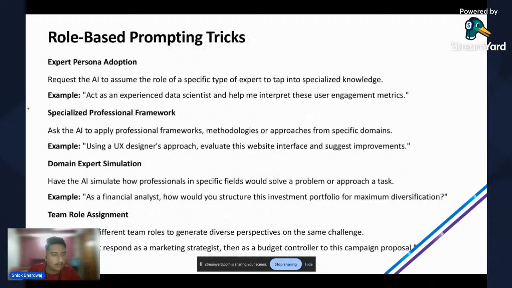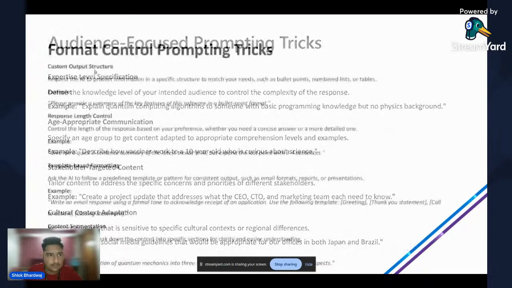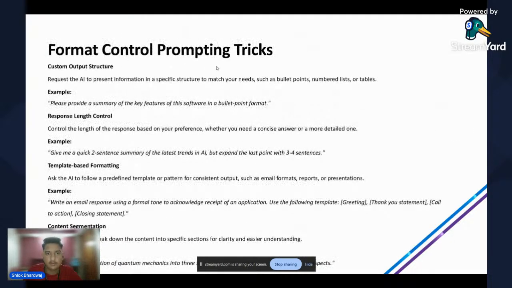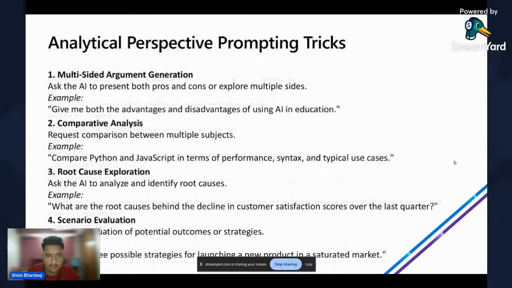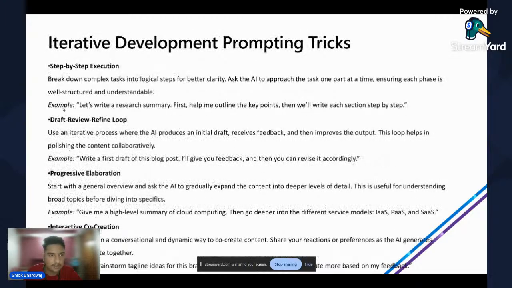So that was all for this, and now let's discuss the format control prompting tricks. First one is the custom output structure. We can request the AI to present information in a specific structure to match our needs, such as bullet points, numbered lists, tables, etc. For example, it's written here.